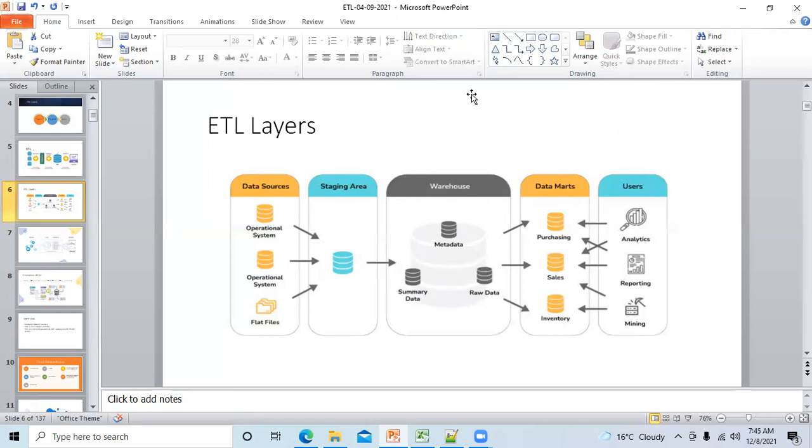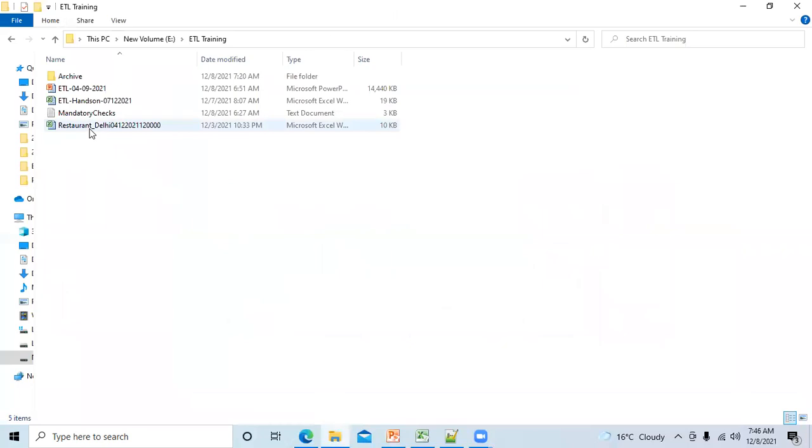Like in staging area, we are doing the basic type of file validation, or in data source itself, we are doing the validation. See, file validation, you are not going to do in a staging area. Once you have received the file, the file is present in this location, immediately you will do the basic file validations I have told you. Number of source files is there or not, naming convention is correct or not, header and trailer is there or not, or whatever we have discussed, you have to do it here only.